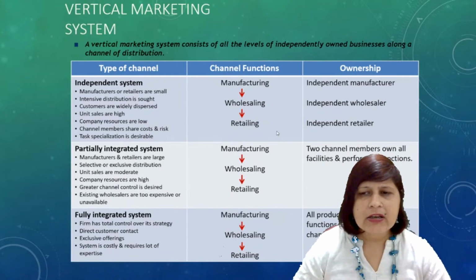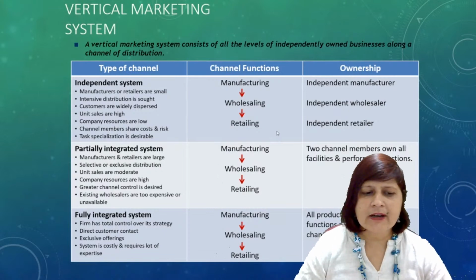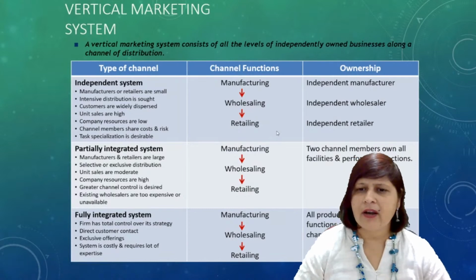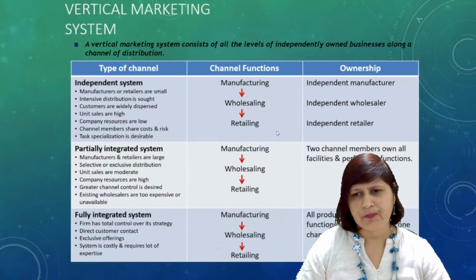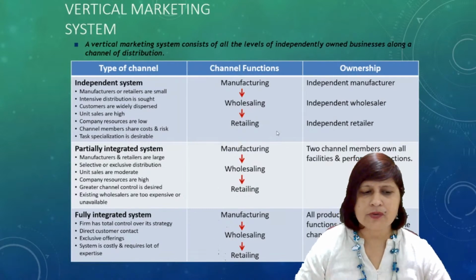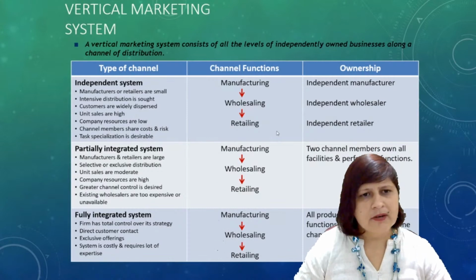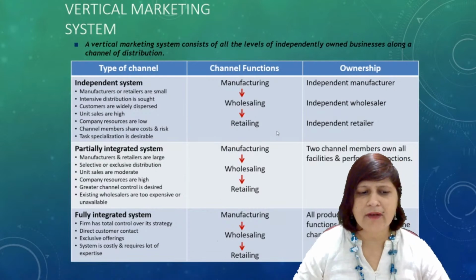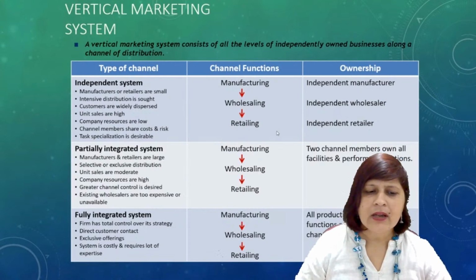Then what is the partially integrated system? In a partially integrated system, manufacturers and retailers are large. Their resources are high, both the company and the retailer have high resources, right?